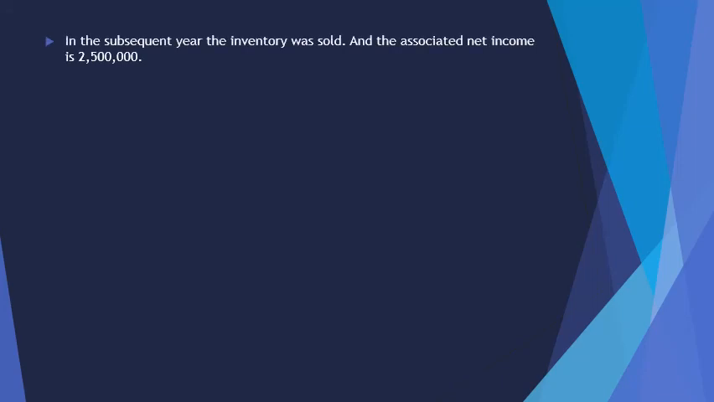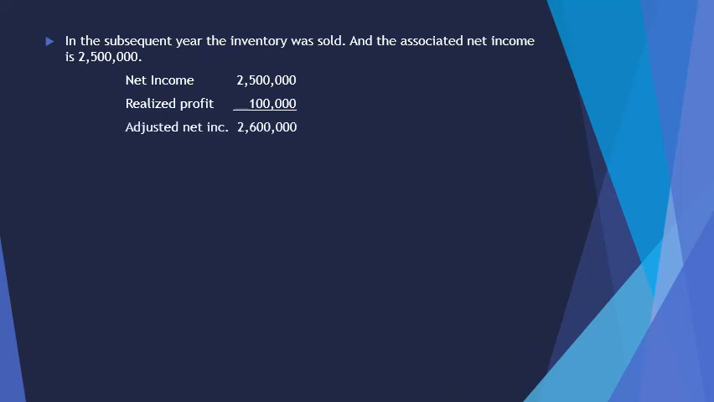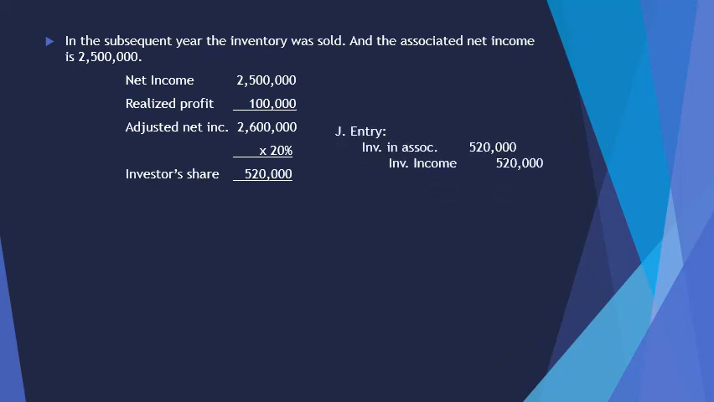Now what if in the subsequent year, the inventory was sold to an external buyer? The unrealized profit from this transaction would then become a realized profit and will be added to the net income of that year. Now assuming for the subsequent year, the entity has a net income of $2,500,000. The amount will be increased by the now realized profit of $100,000. So the adjusted net income is $2,600,000 multiplied by the investor's 20% interest would result in $520,000. To account for this, let's debit investment in associate and credit investment income of $520,000.